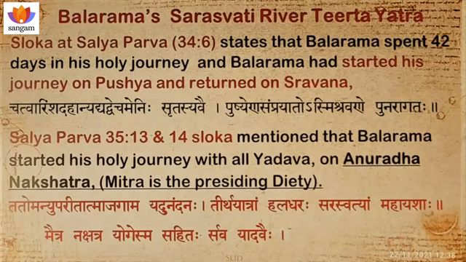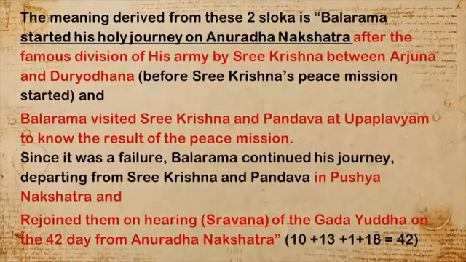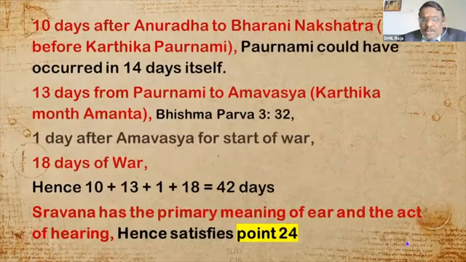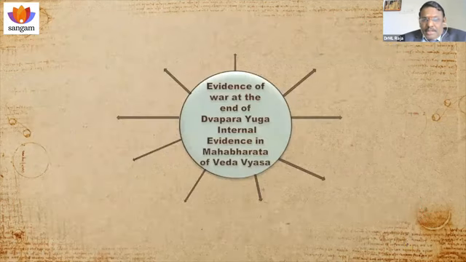So the correct explanation is Balarama started this Tirtha Yatra in Anuradha Nakshatra, and on hearing of the peace mission, he met Pandava and Sri Krishna in Pushya Nakshatra in Upaplavyam, and since it was a failure, he again restarted his Tirtha Yatra and ended that Tirtha Yatra on the 18th day of war on hearing of the Gata Yuddha of Bhima and Duryodhana. So Sravana definitely means only hearing. If you calculate the number of days from Anuradha to the 18th day of war, it will definitely be 42 days. So that is also satisfied. So all the 3 points are satisfied.